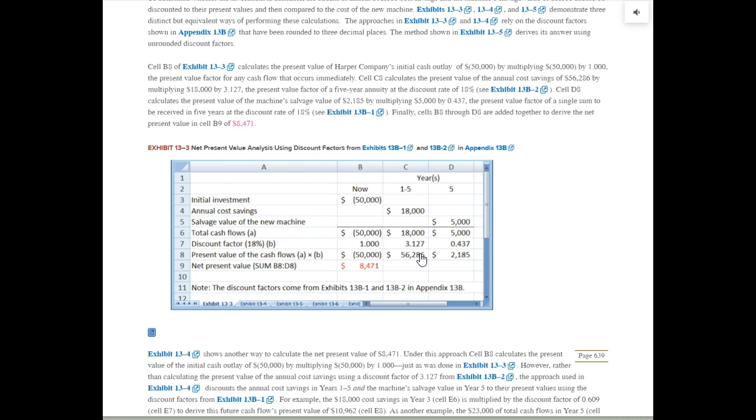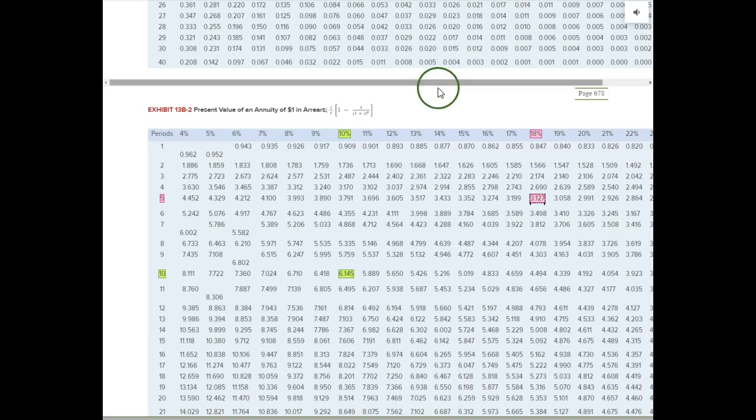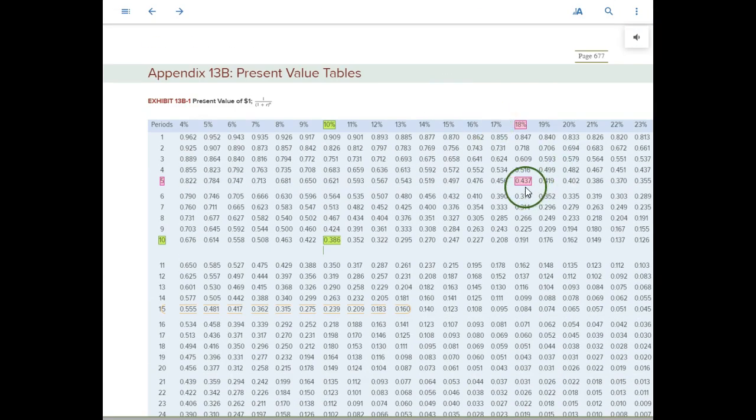The next column, this $5,000 amount, cash inflow, that we're going to receive when we sell this machine at the end of 5 years. This is our expectation. You find out what it is worth today. This $5,000 is a one lump sum amount in the future. We wait to the end of 5 years, then we sell it. So $5,000 coming in the door. We have a discount factor of 0.437. So where does this come from? Up here.